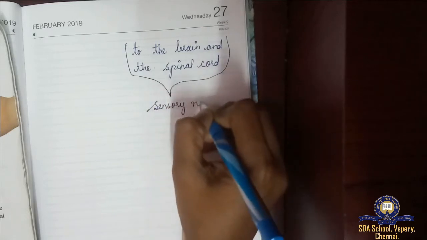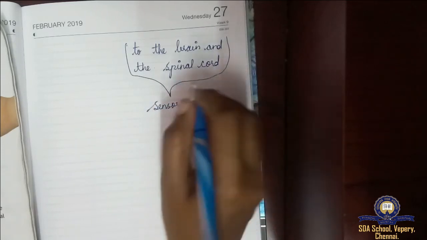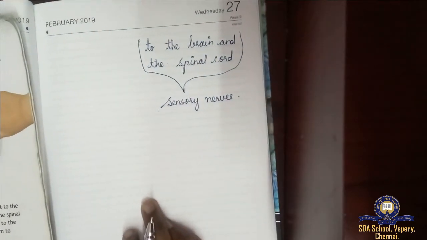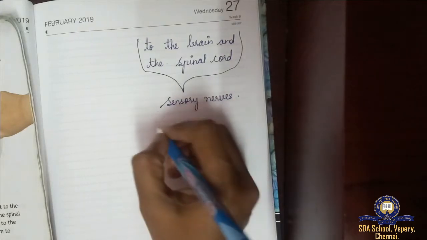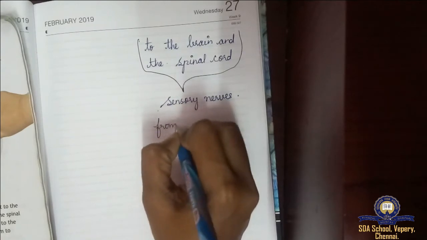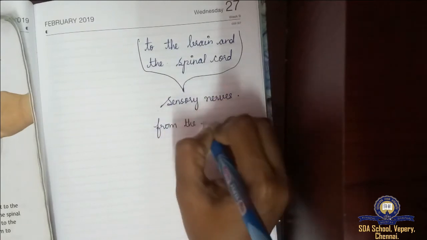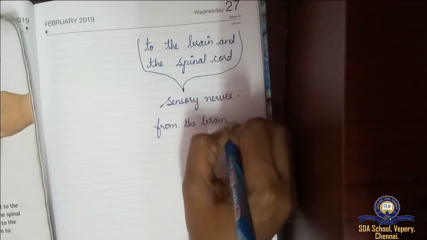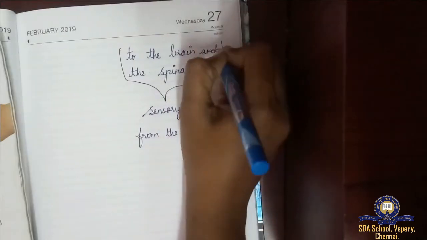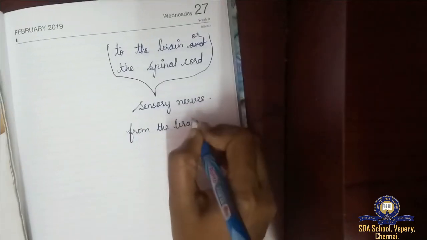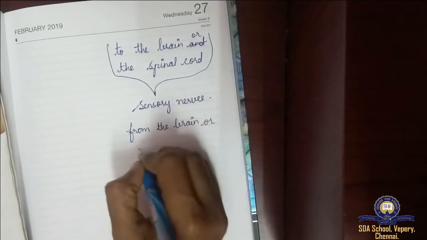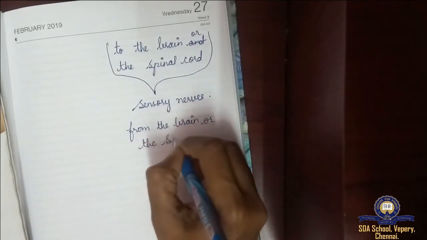Okay, sensory nerves. The ones that carry messages from the brain, you should know the meaning, to and from the brain or spinal cord, are called motor nerves. So from the brain, first we saw to the brain, now from the brain, or the spinal cord.